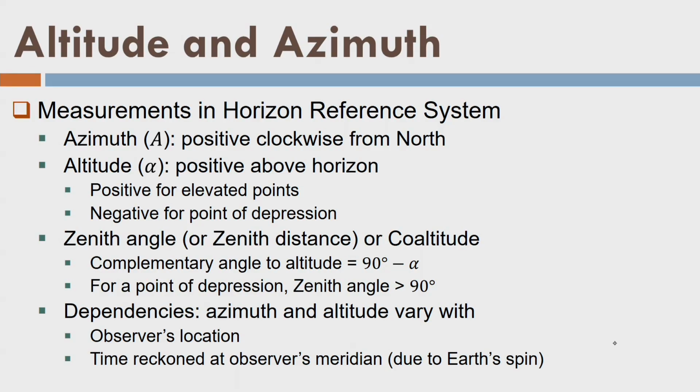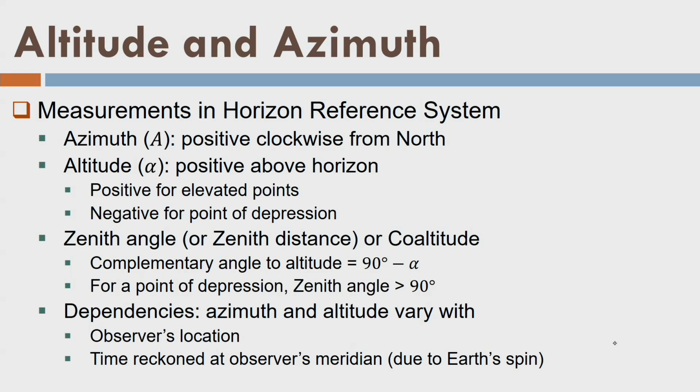Then altitude, any angle measured perpendicular to the celestial horizon, is the altitude of a star or of any point on the celestial sphere. I hope it is very easy, you can imagine it very easily. So, altitude is positive for the elevated points which are above the celestial horizon, and negative for points of depression, the points which are below the celestial horizon.